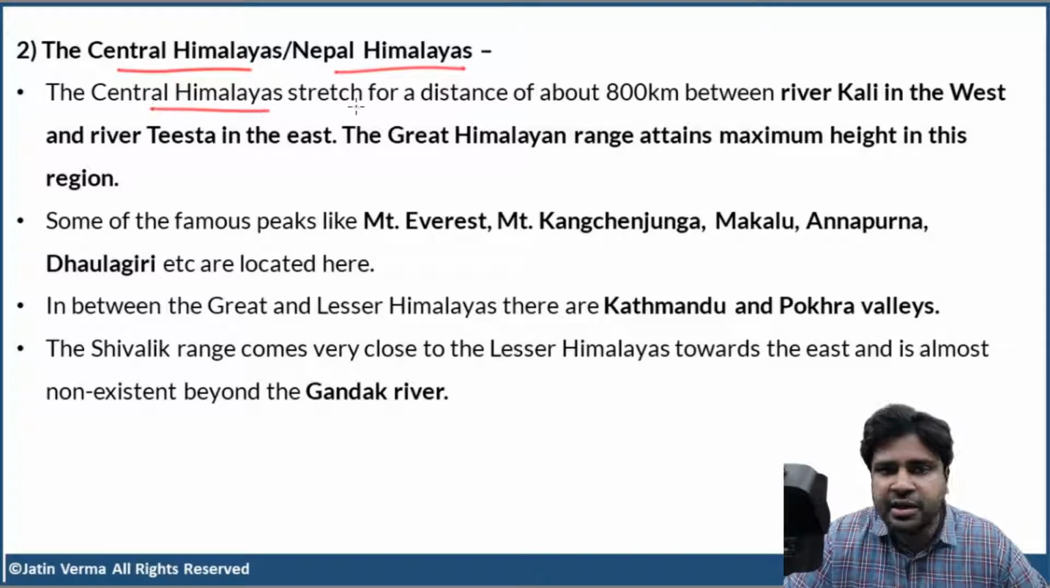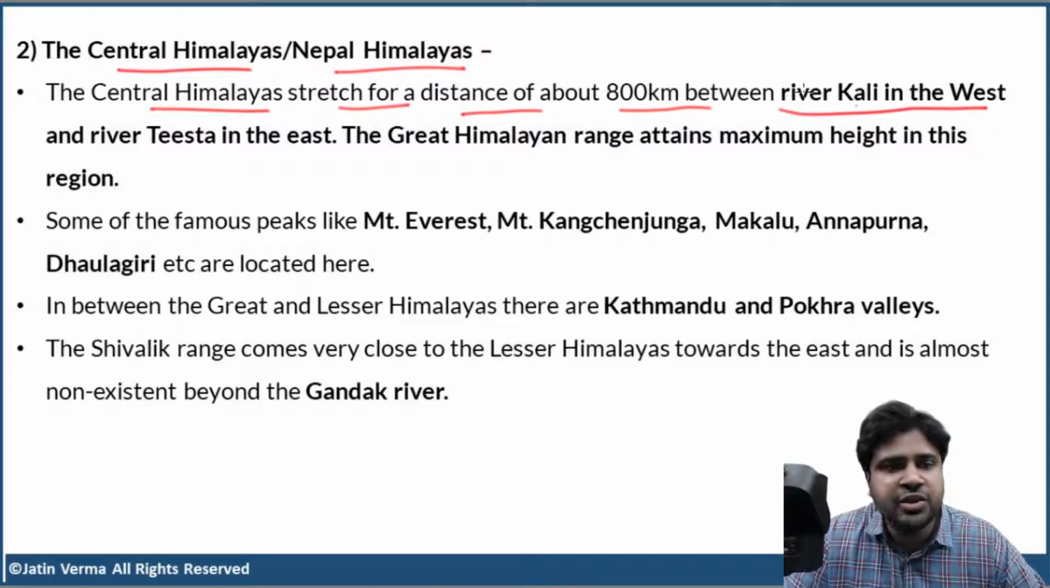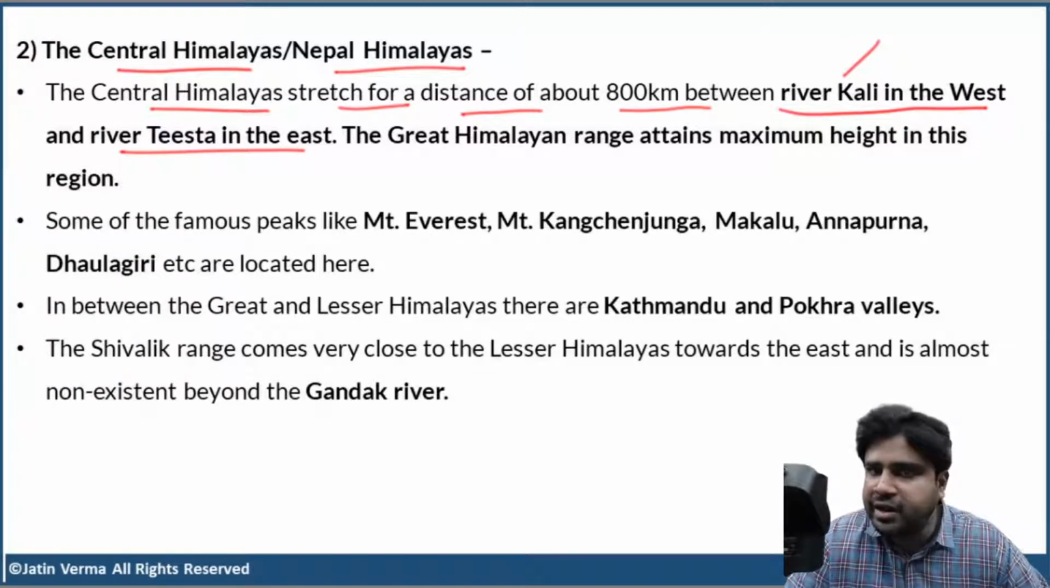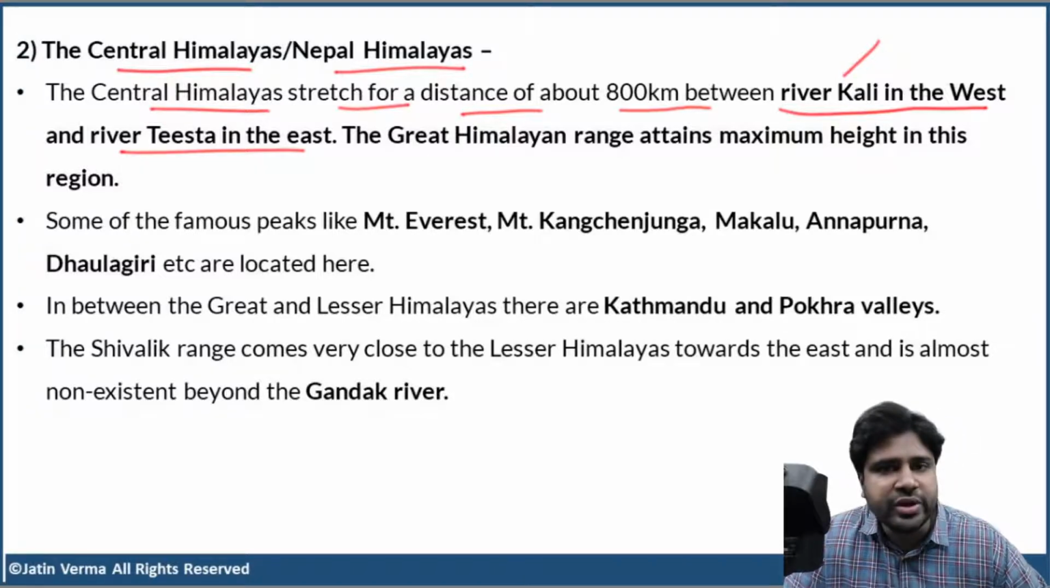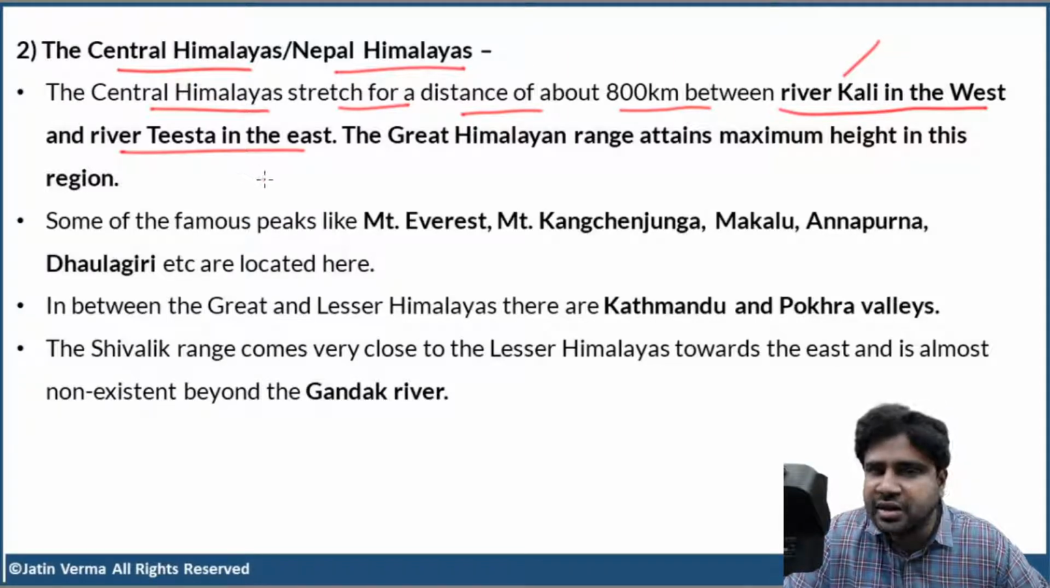The Central Himalayas stretch for a distance of about 800 kilometers between River Kali in the west and River Teesta in the east. Again, we know where River Kali is, right? River Kali forms the border between Nepal and India. The western boundary of Nepal with India is River Kali. So, between River Kali in the west and River Teesta in the east, we have the Central Himalayas or the Nepal Himalayas.